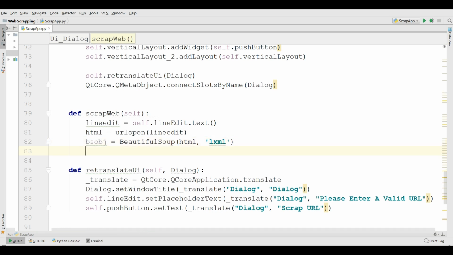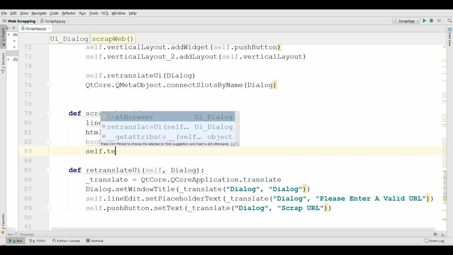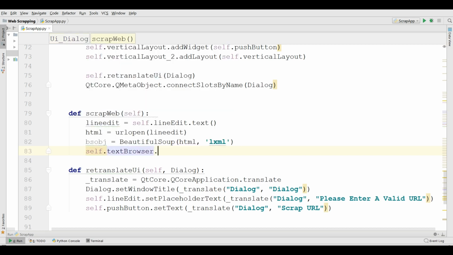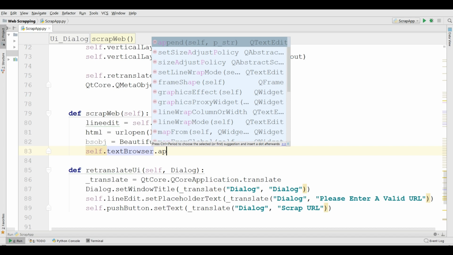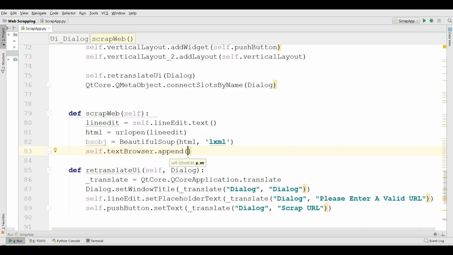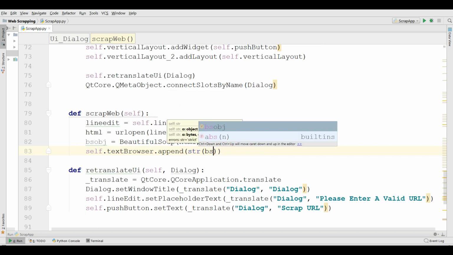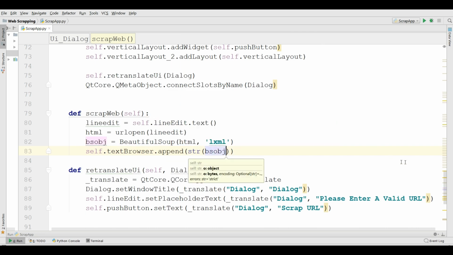Okay, now after this you need to set your URL content in your text browser. You can simply write self.textbrowser.append. We are going to append this, convert this to a string, and write bsobj. Okay, now save this.